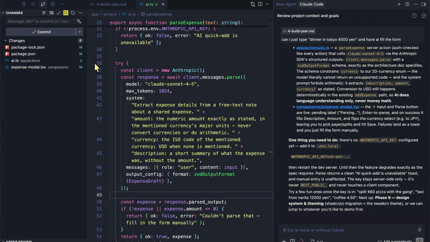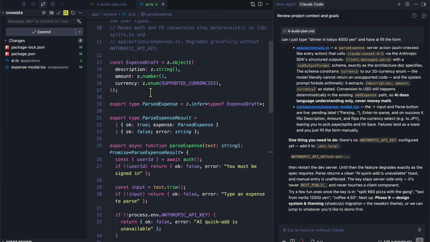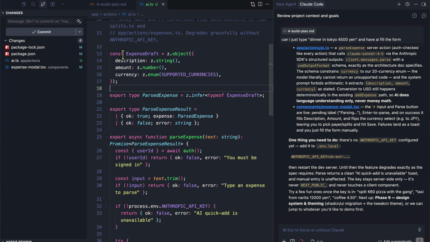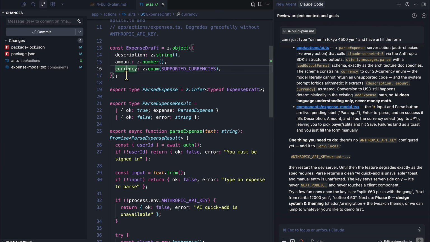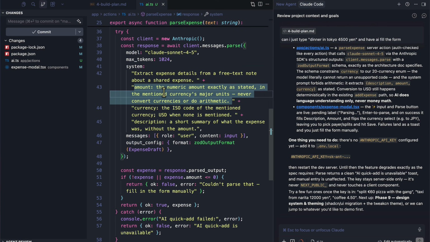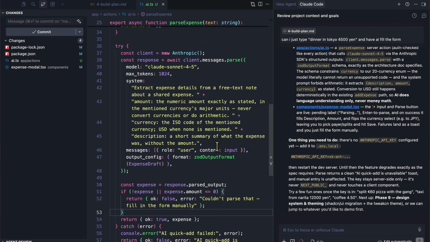So if you take a look at the code, right now it has created this AI file. Again, because we set up the architecture, right? It's an action. It's using Zod. It has described what the schema needs to be, such as description, amount, and currency. It complains if there is no API key, initializes it, gives the prompt, and returns that parsed data. So whatever the parse output is.